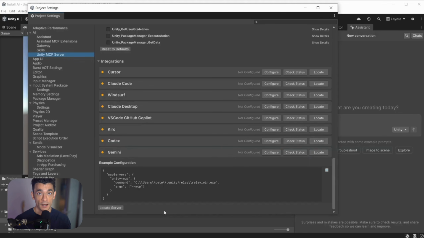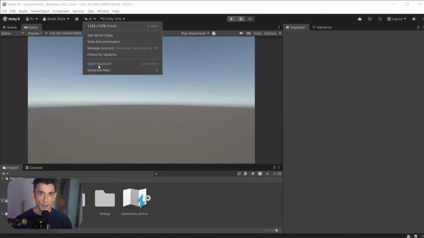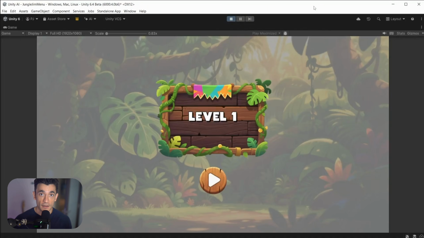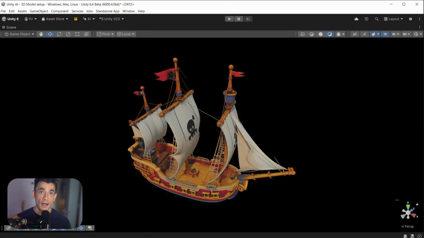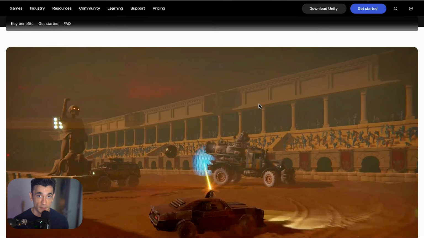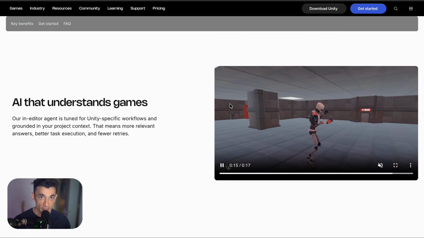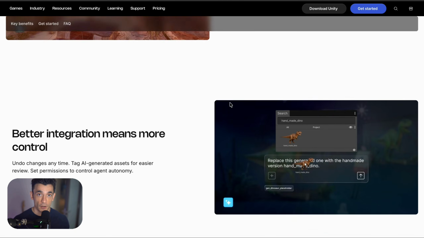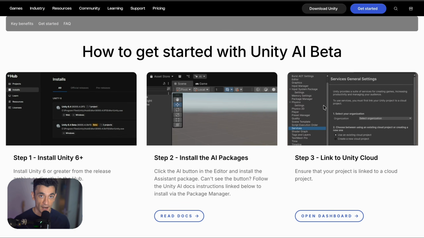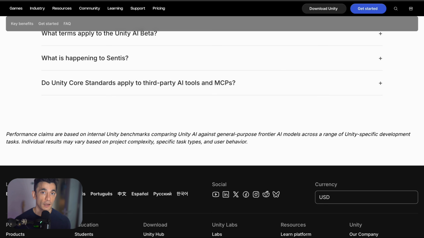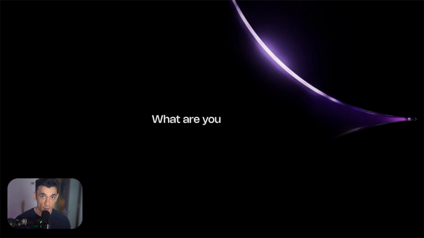Wrapping up, Unity AI is in open beta right now, available to all developers on Unity 6. Built-in AI agent tuned for Unity workflows, AI gateway to connect your own tools, MCP server for IDE control, generators for assets, profiler analysis, undo, tagging, and permission controls built in. Unity built this to keep you in the director's chair. The AI helps you move faster and try more. The creative decisions stay with you. The developers who learn these tools early are going to have a real edge in how quickly they can prototype, build, and ship.